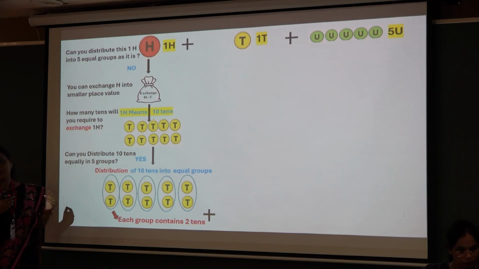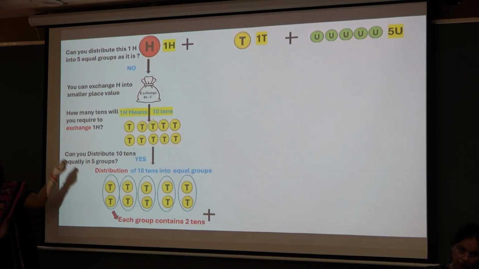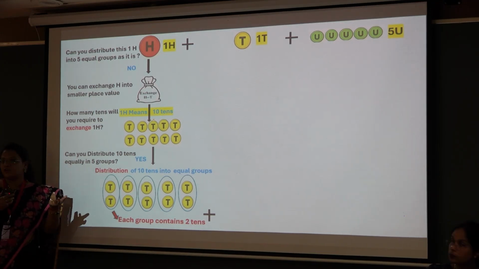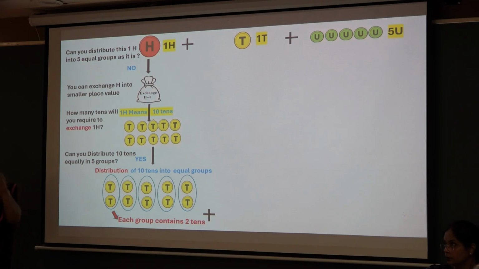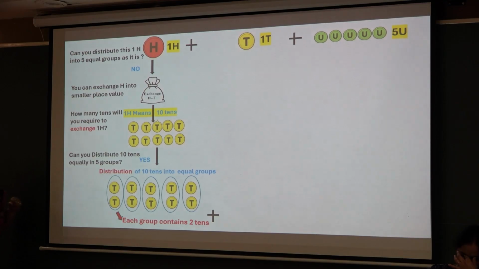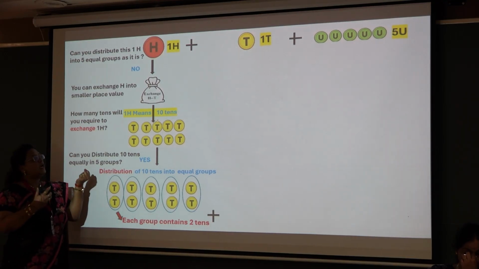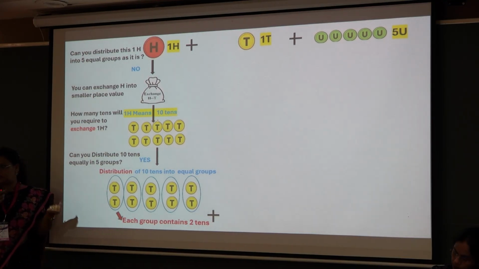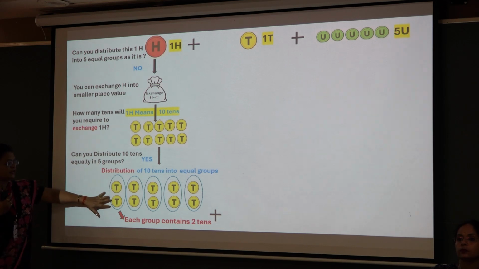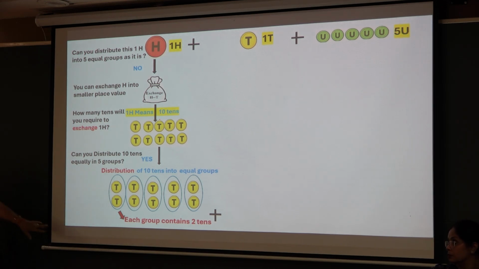Now the teacher asked, can you now distribute these 10 tens into 5 equal groups? The students actually touched the coins and distributed them into 5 equal groups. The teacher asked, finally, how many tens are you observing in one group? They observed it and said that each group contained 2 tens. This was about splitting 100 into equal groups.